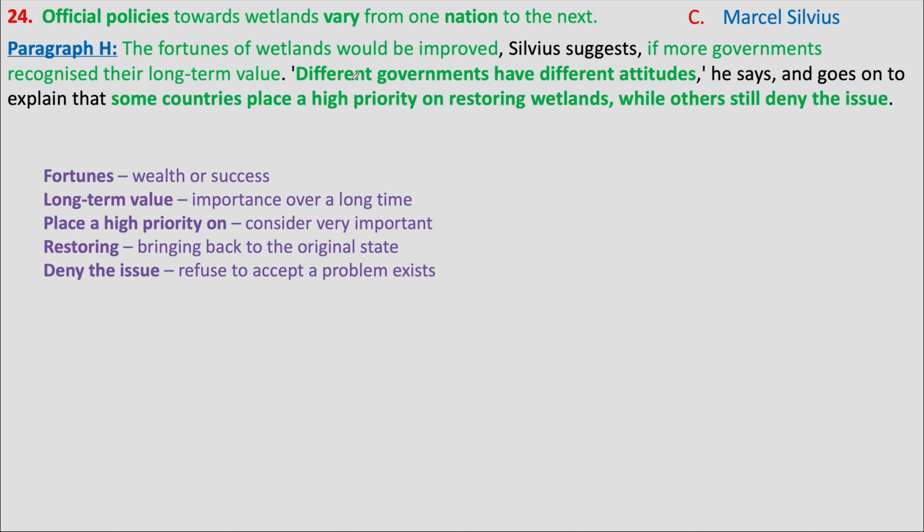Paragraph H says different governments, that is, the officials, have different attitudes. That is, they have different policies. Some countries or some nations place a high priority, that is, they consider wetlands to be important, while others, that is, other nations, deny the issue.